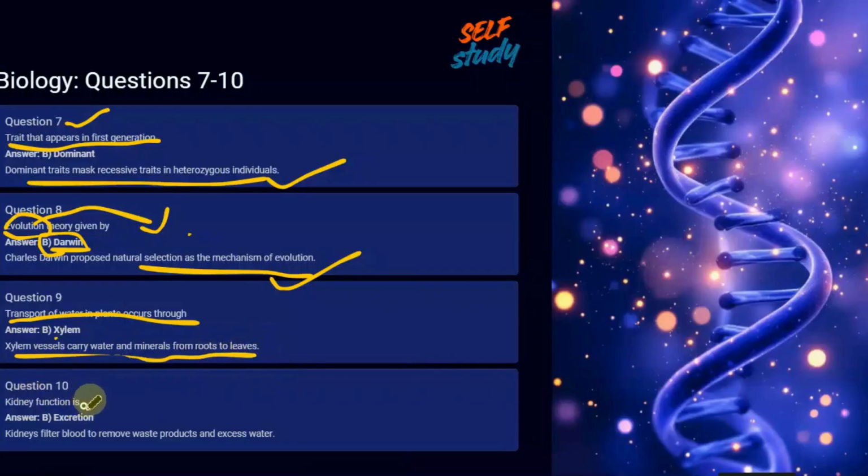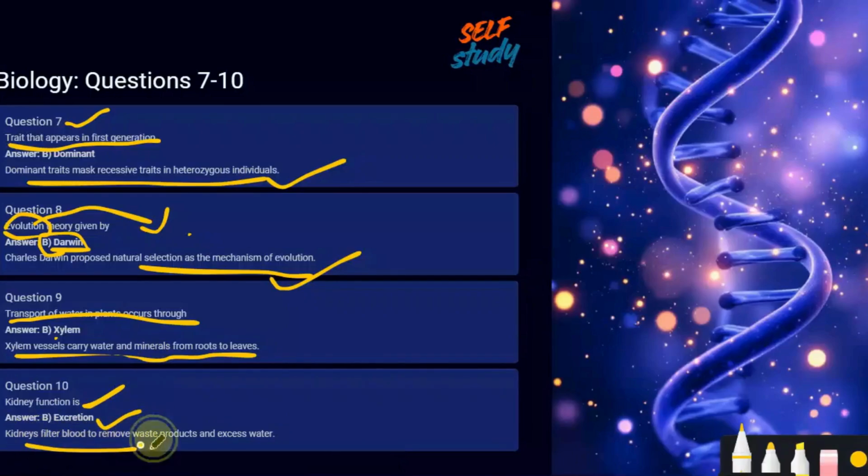Kidney function is what? The kidney's function is a part of excretion. It filters blood, removes waste products and removes excess water from our body. It is a part of excretion. Next.